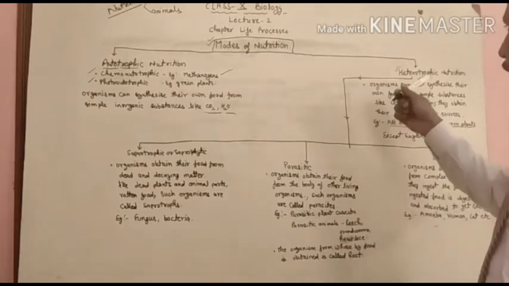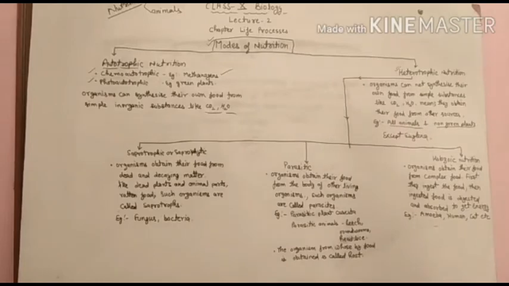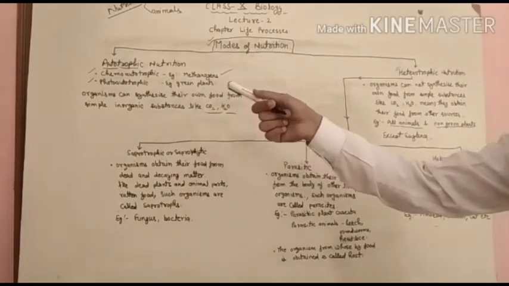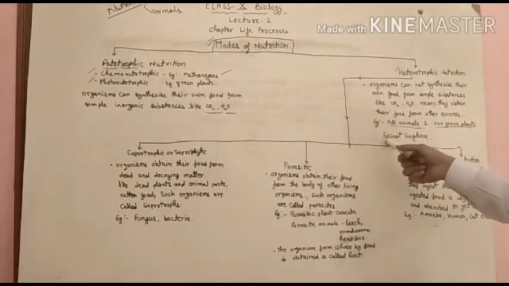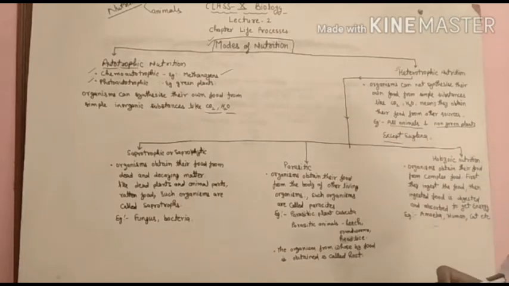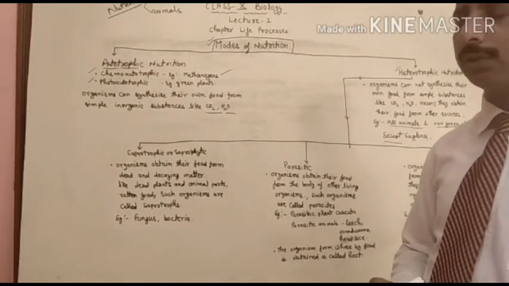That is the exception to heterotrophic nutrition. It means Euglena may follow both autotrophic and heterotrophic nutrition.